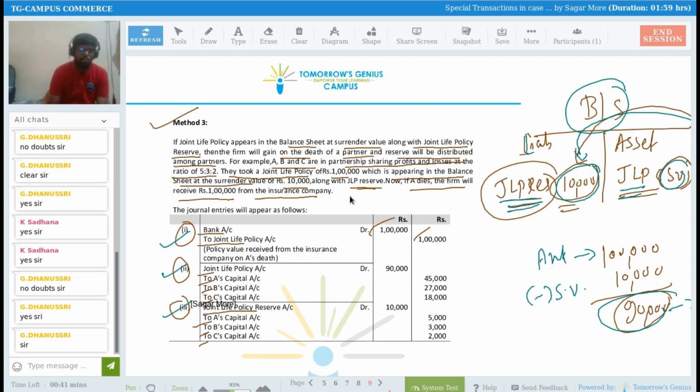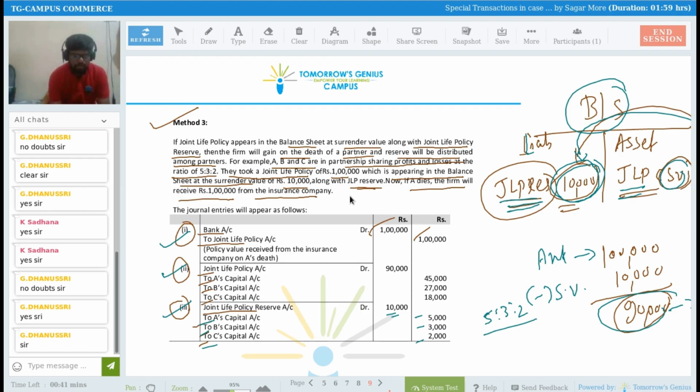Then the last entry is for reserve. Whatever amount is there in the reserve, you have to distribute now. So in the reserve, there is 10,000. So joint life policy reserve account debit to A's capital, B's capital, C's capital, 5,000, 3,000, 2,000 as per their profit sharing ratio, that is 5:3:2.